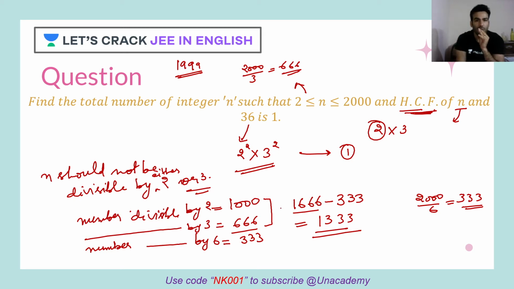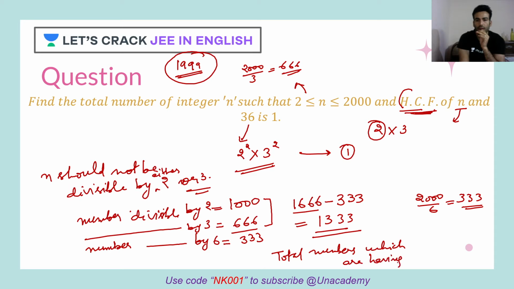Now I have to take those numbers which are not divisible by 2 and 3 because that will give me what? HCF of n and 36 is 1. So how many total numbers are there? 1999. So total numbers which are having HCF of n and 36 is 1. How many numbers are there? So 1999 minus 1333. The answer is 666.